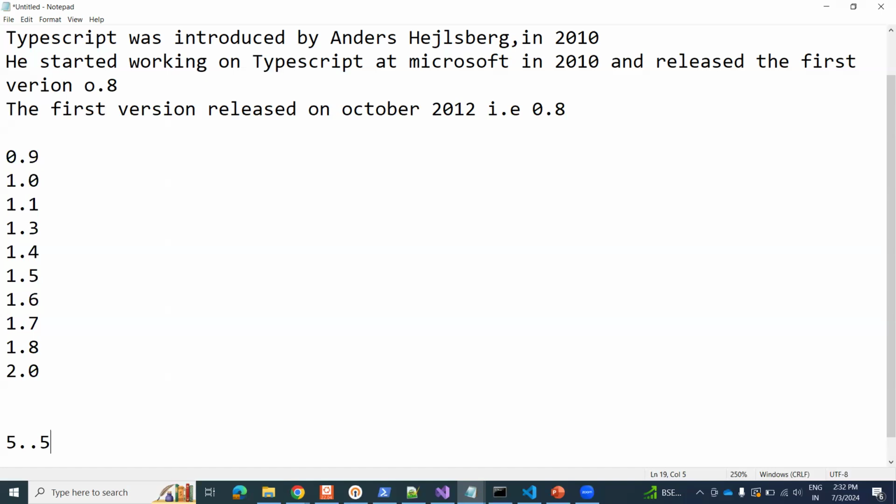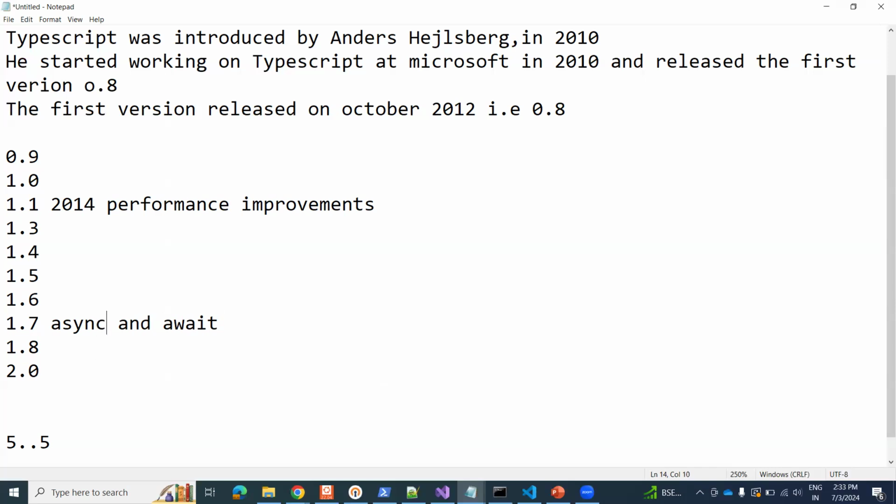When you look at 1.1 here, this was introduced in 2014, which got some performance improvements. After that, in 1.3, I think the protected modifier and tuples were introduced. In 1.7, the async and await keywords were introduced for asynchronous programming.